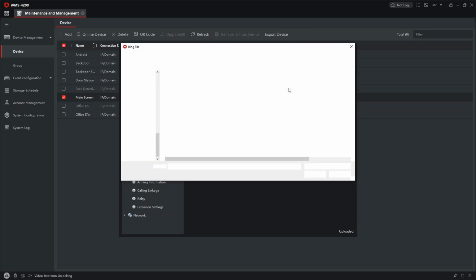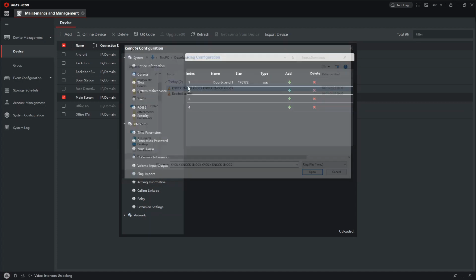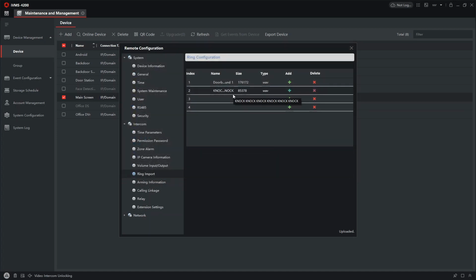You don't even have to click apply or anything like that, just upload them. When you see them here, they're added. Simple as that, guys. Really, 10 seconds, 20 seconds.